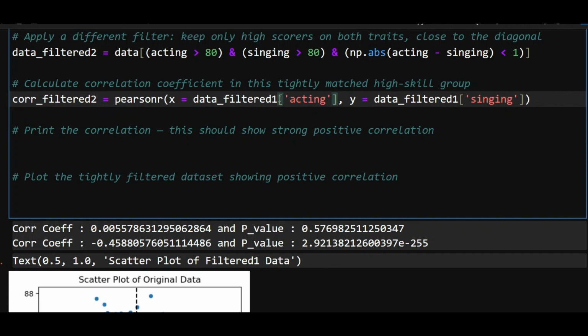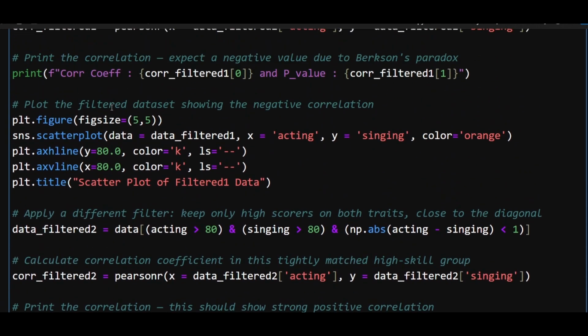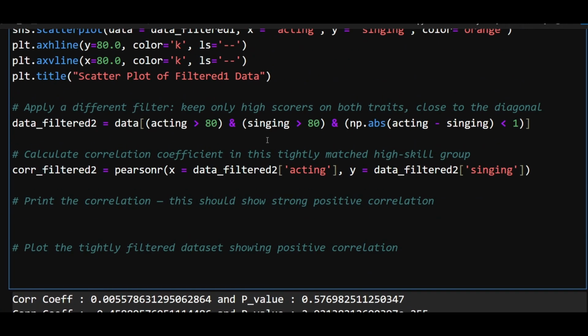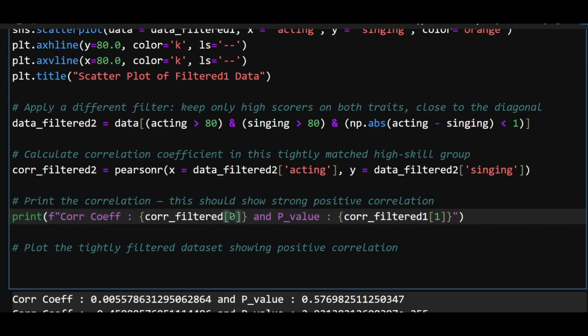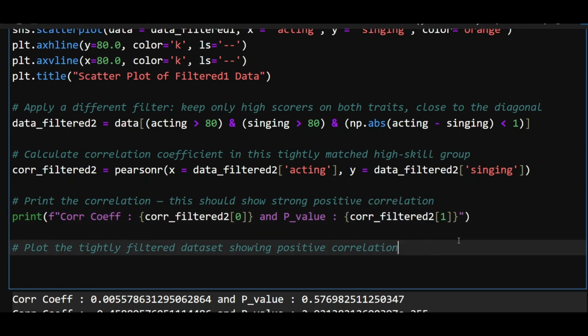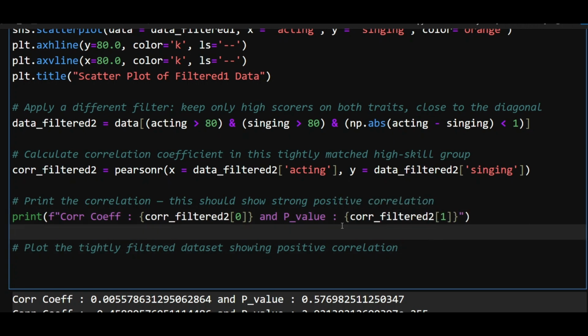And I'm going to pass on the new data. Okay. And I'm just going to copy this print statement again, and change the data. Okay, so let's see.